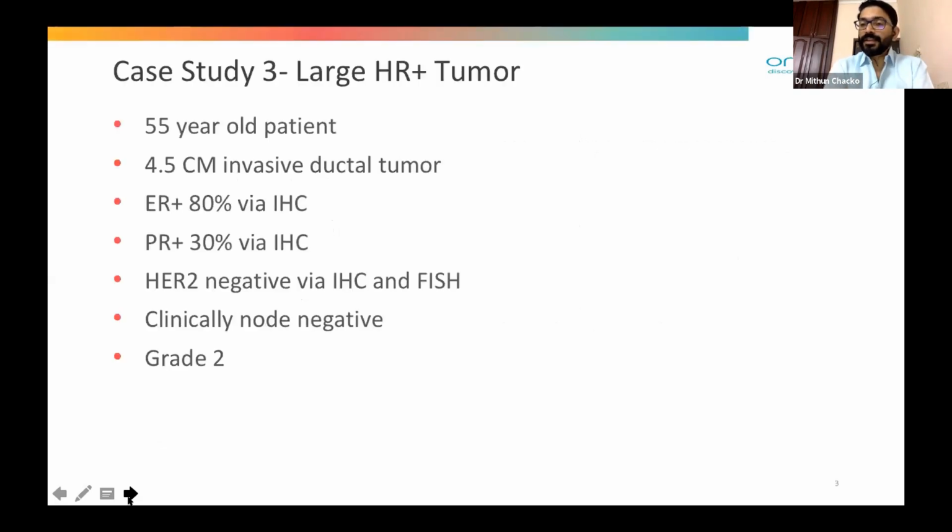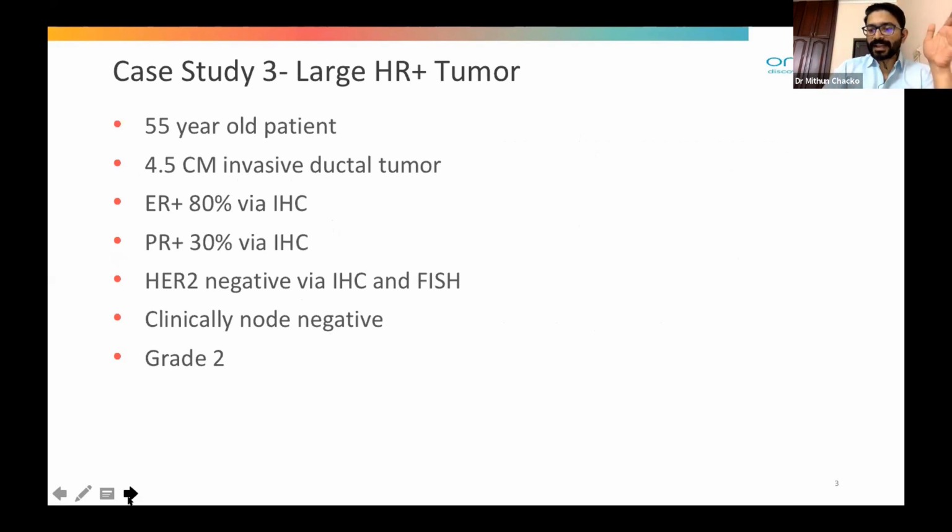Now coming to the next case. This is also usually seen in our OP. It's a large hormone receptor positive tumor. So it's a 55-year-old female, 4.5 centimeter invasive ductal tumor, ER positive 80% via IHC, PR positive 30%, HER2 negative by IHC and FISH, clinically node negative, grade 2.